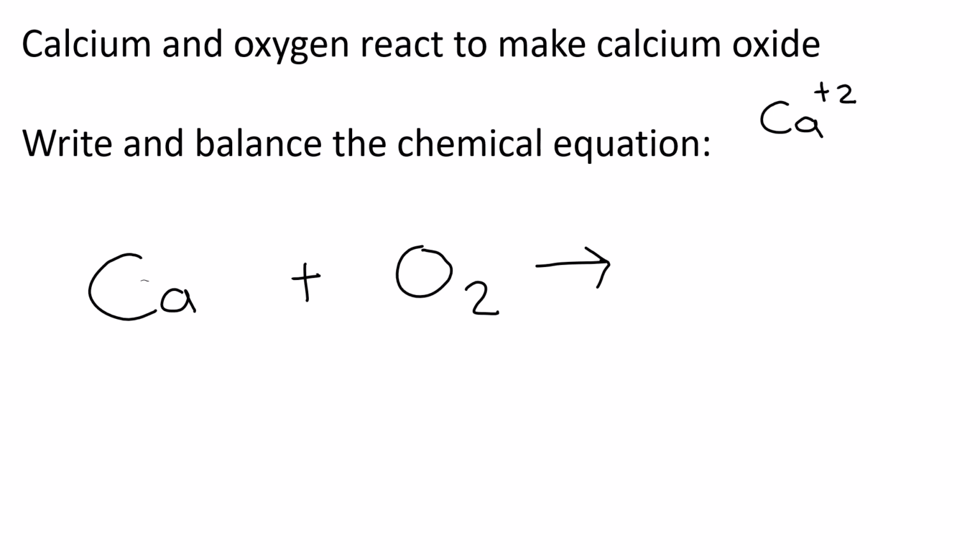It gets a +2. Oxygen is in group 6. It gets a -2. Remember, you have to learn your oxidation numbers or your valencies or your bonding numbers, depending how your teacher teaches it. We ignore the plus and minus. It's done our job. We know that we can put a plus and a minus together.